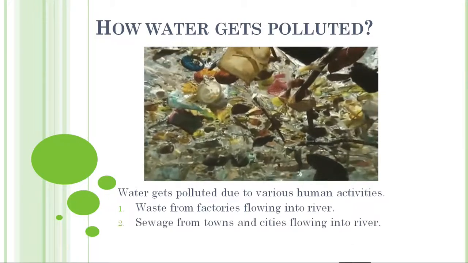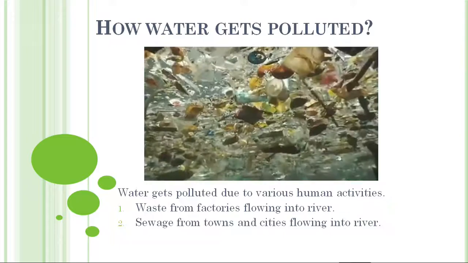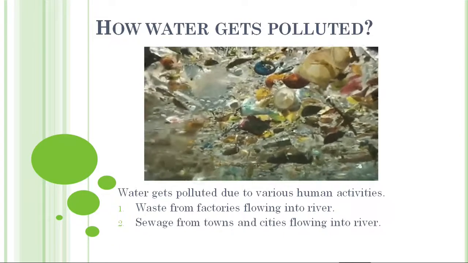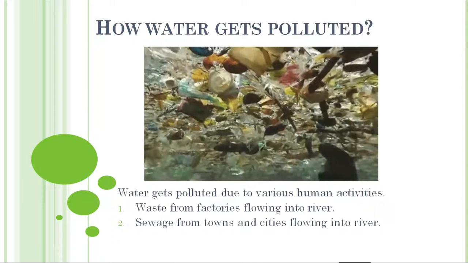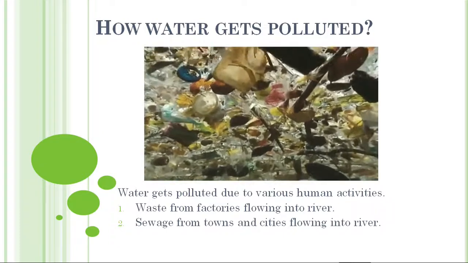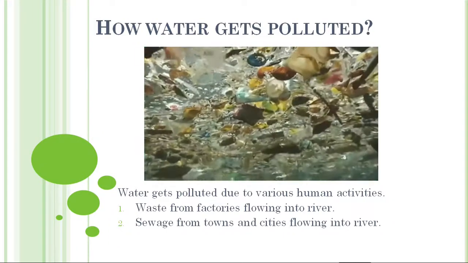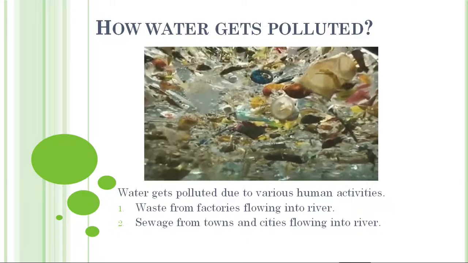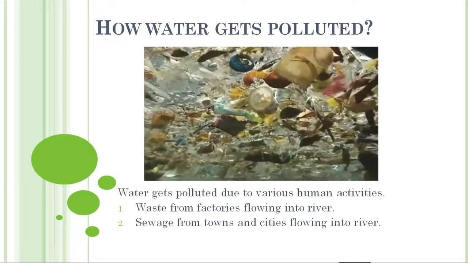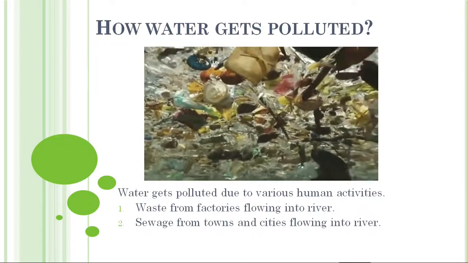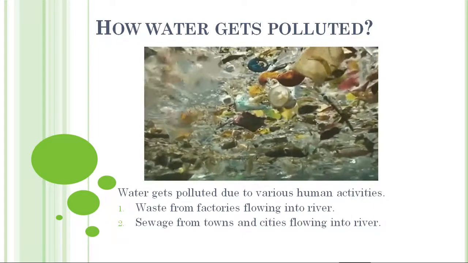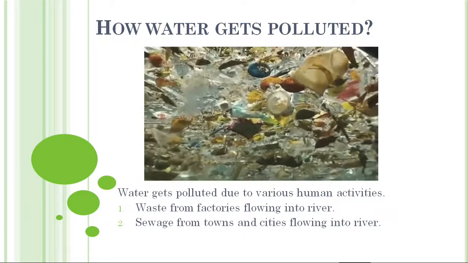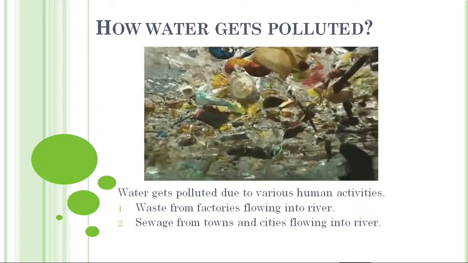And then the second reason, sewage from towns and cities flowing into rivers. Every town and every city has some drain system, isn't it? Whatever waste water comes out from our house goes into the drain, and the drain flows into the river. Because of that also we pollute our water bodies.